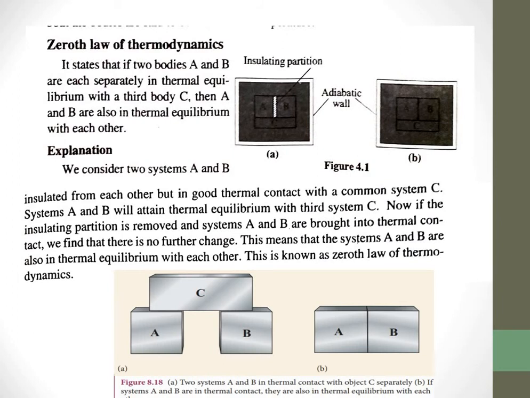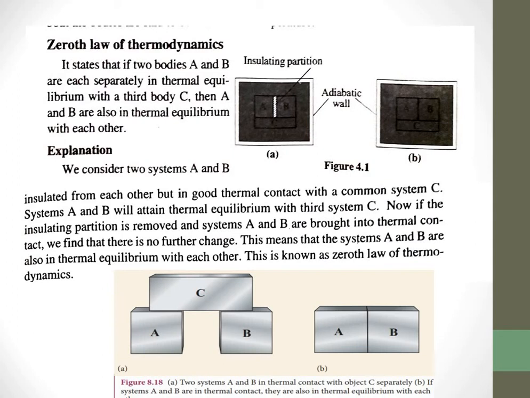So let us study the zeroth law of thermodynamics. The zeroth law of thermodynamics states that if two bodies A and B are separately in thermal equilibrium with a third body, then A and B are in thermal equilibrium.